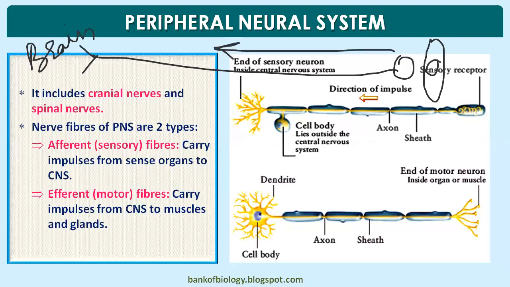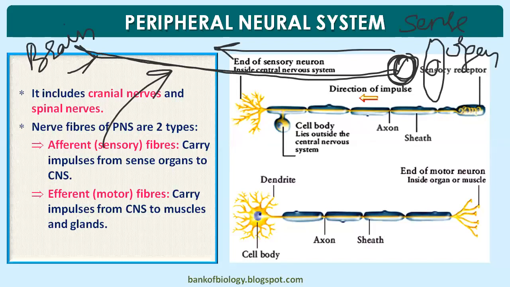That means the cytons are placed in the sense organ, and their axon terminals are looking towards the brain. So what do you call that kind of neuron? Afferent or sensory fibers carry impulses from sense organs to the brain.